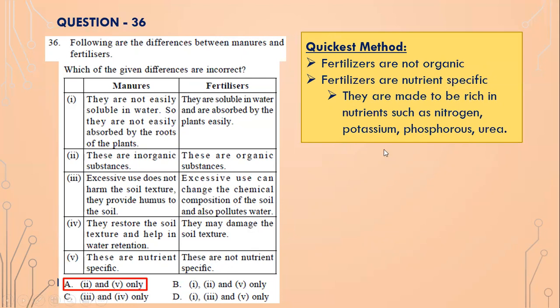If the soil is deficient in nitrogen, then you get a specific fertilizer for nitrogen. You may have fertilizers for improving the nitrogen content in the soil. If the soil is lacking potassium, then you may have a fertilizer for increasing the potassium content in soil. So fertilizers always and always are nutrient specific. So 2 and 5 are incorrect.